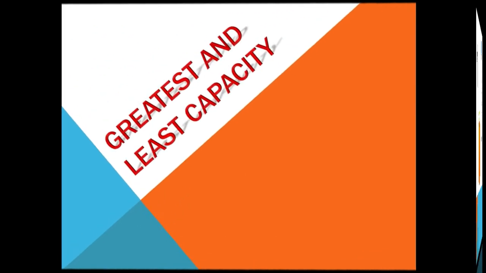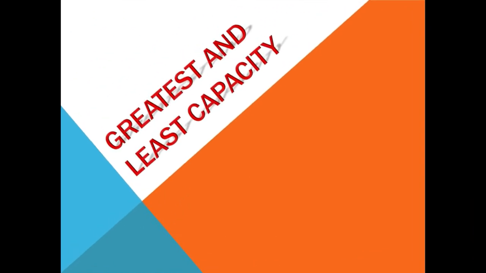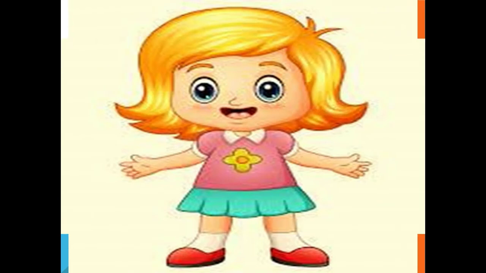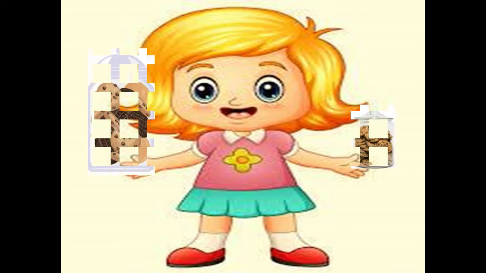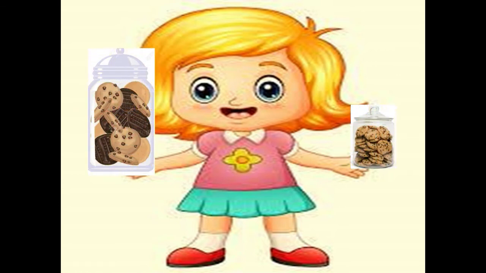Now we are going to learn about greatest and least capacity. See here, children, she is Reshu. Reshu's mother prepared 2 jars of cookies for the festival.